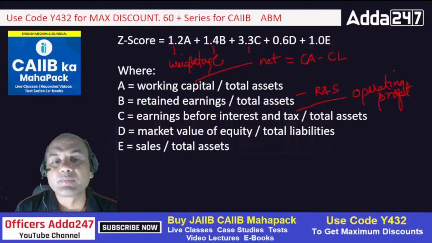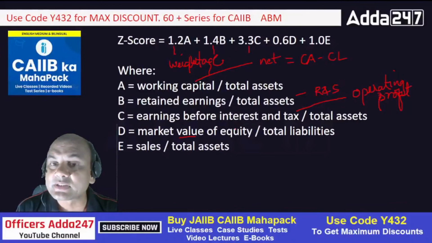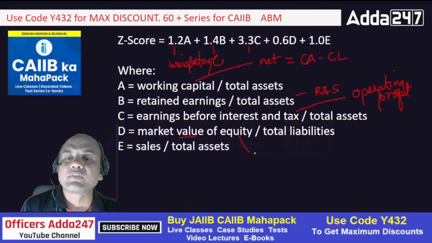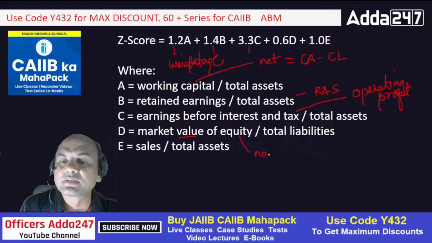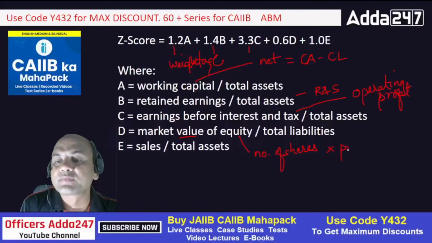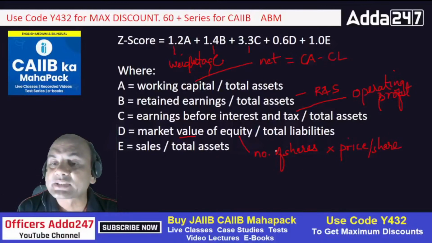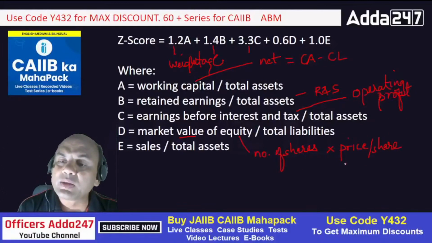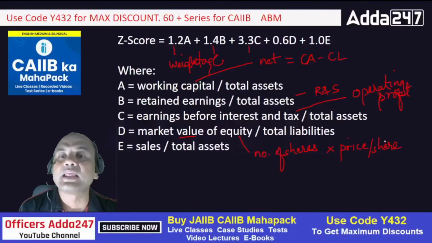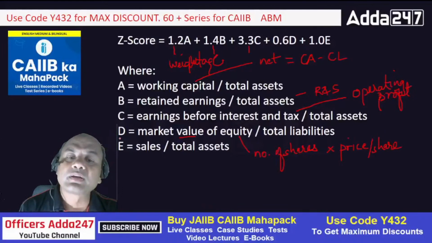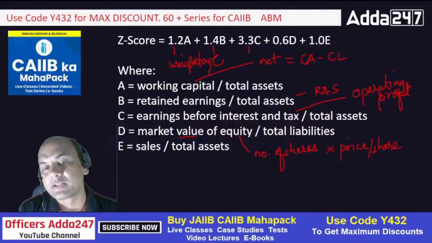Market value of equity. Now what do you mean by market value of equity? It is similar to the PE ratio, price to earning ratio, but there is a difference. Market value of equity means the number of shares multiplied by price per share. In PE, we take only price per share and then earning. But D is market value of equity upon total liabilities.